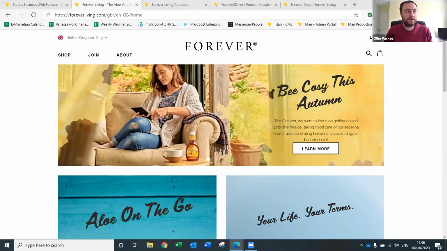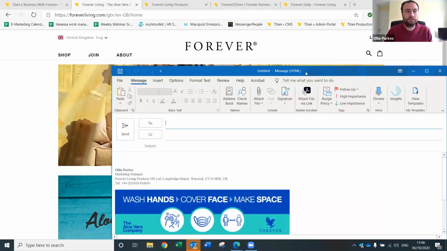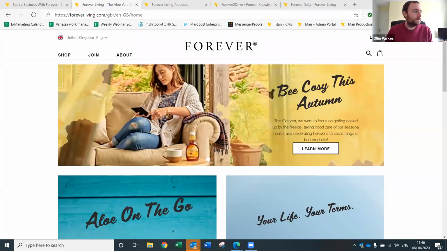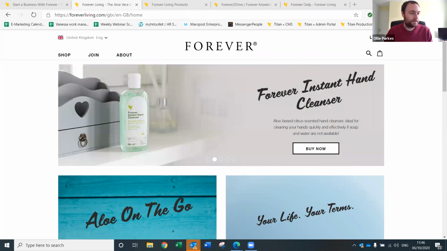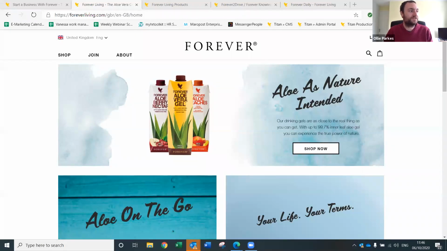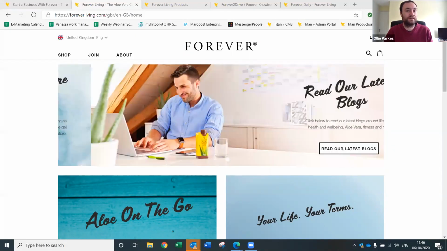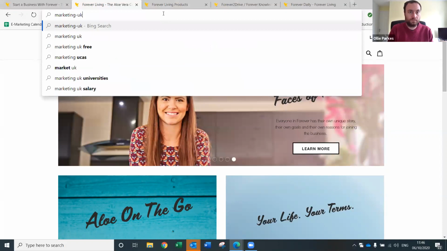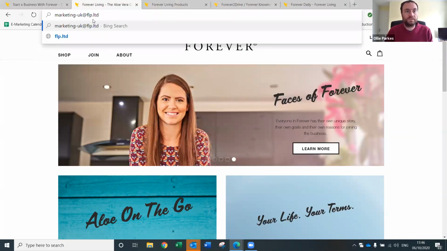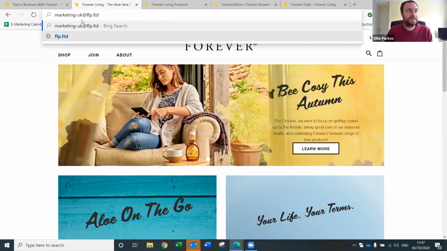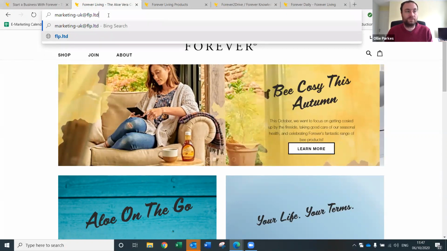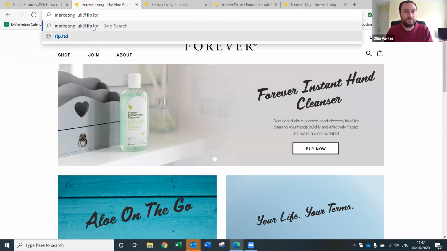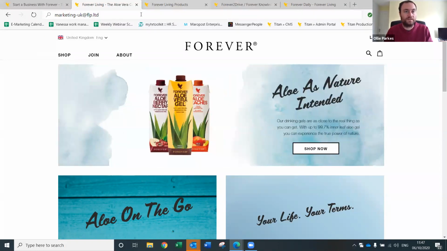Right, let's have a look back through these questions again. Okay, which email address should we send the request to for instructions? The marketing email address is marketing-uk@flp.ltd. We see that there at the top. That's who you'd send it to for instructions on that. So hopefully that will answer your question. I'll leave that at the top so that you've got it.